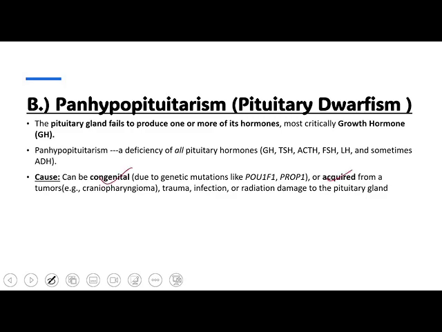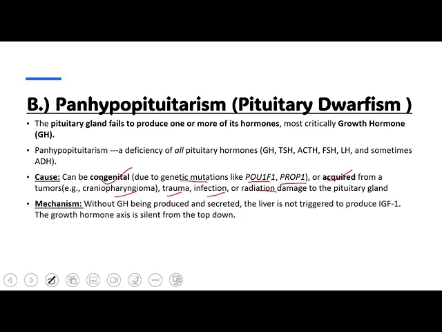And the congenital could be genetic mutation in the genes that are required for the normal development of the pituitary gland, and that gene could be like POU1F1, PROP1, and the various acquired causes could be like tumor, craniopharyngioma, trauma, infection, or any radiation to the pituitary gland that damages the cells of the pituitary gland.